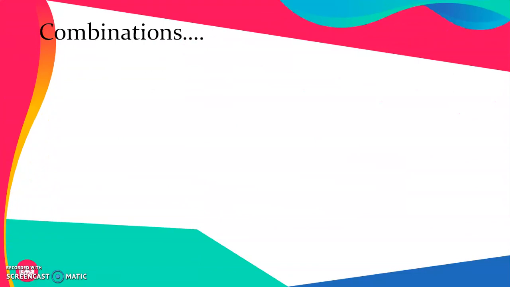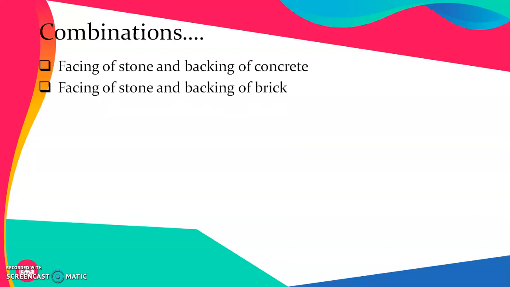Let's try to understand the different possible combinations. So the first combination is the facing of stone and backing of concrete. In this, the facing or the external part of a wall is made up of fine stone masonry, while the backing is made up of concrete blocks or simple concrete.